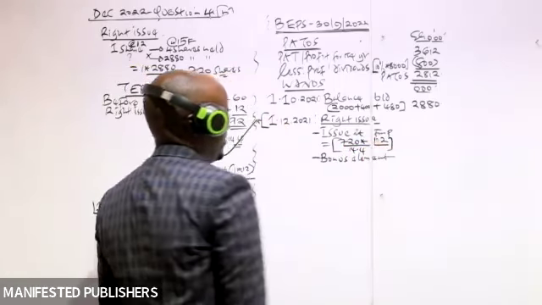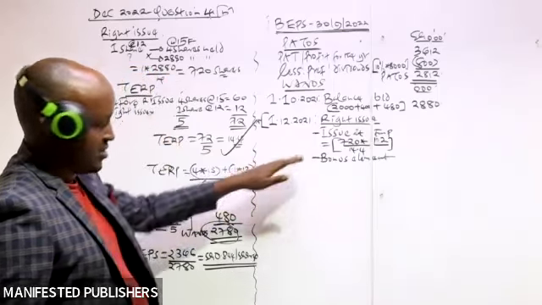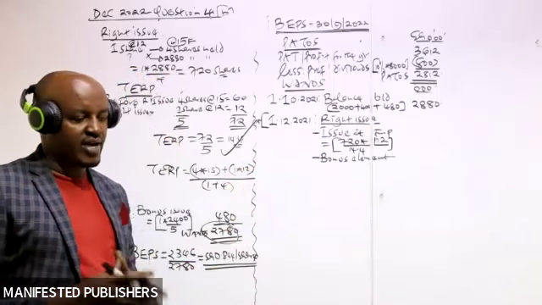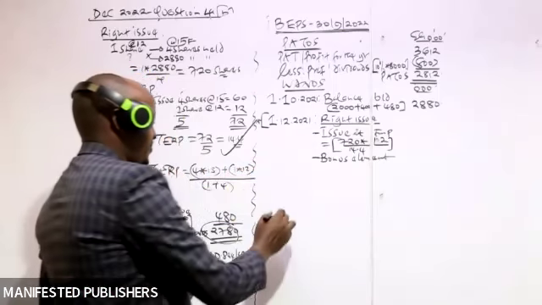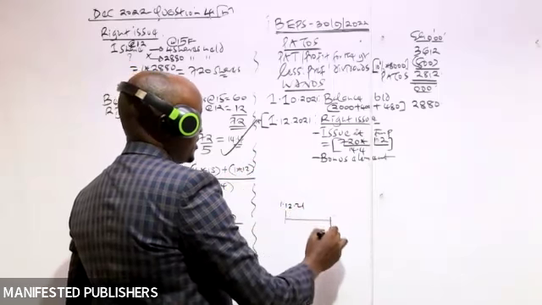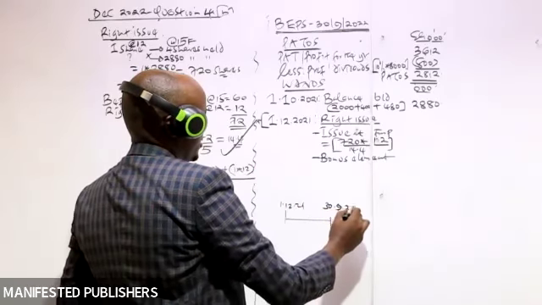14.4. Then, because these shares are issued at full market price, we have to multiply them with the proportion of time they were held. So these shares were issued on 1st December 2021. When is the year ending? 30th September 2022.